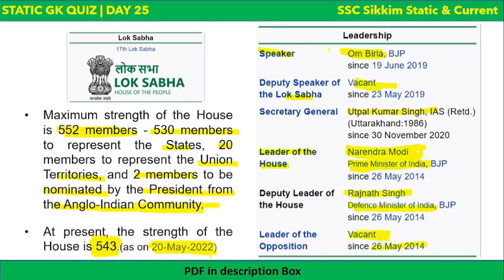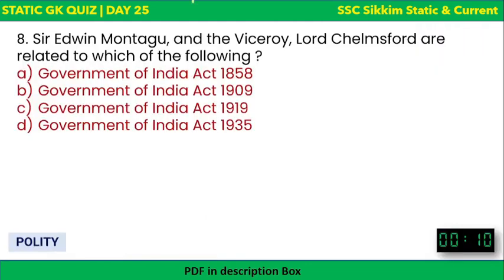This was about Lok Sabha. So we talked about both Rajya Sabha and Lok Sabha. In Rajya Sabha, the maximum strength is 250, and in Lok Sabha the maximum strength is 552, and at present the strength of the house is 543. So I hope it's clear. Let's go to the next question.